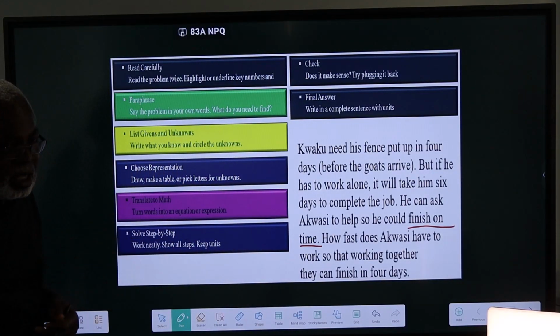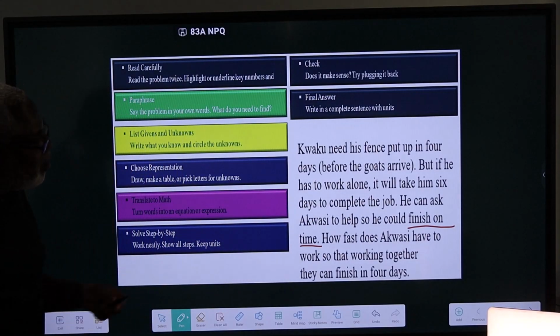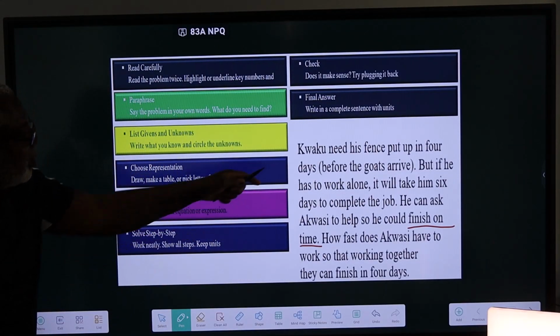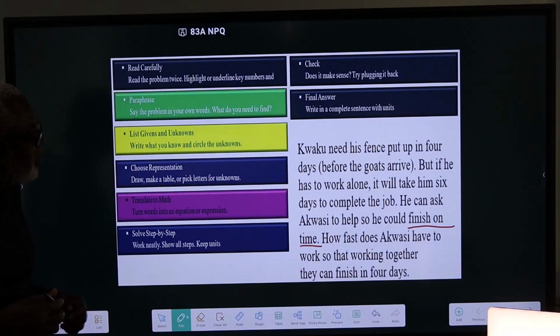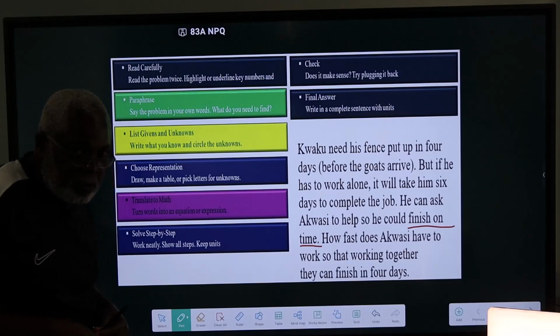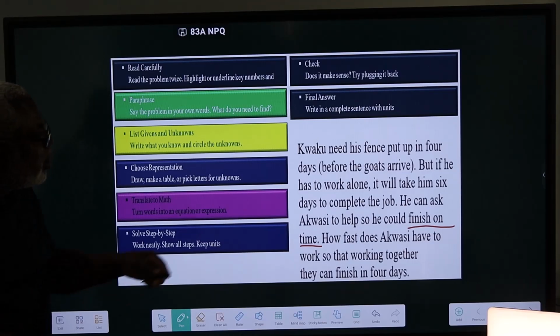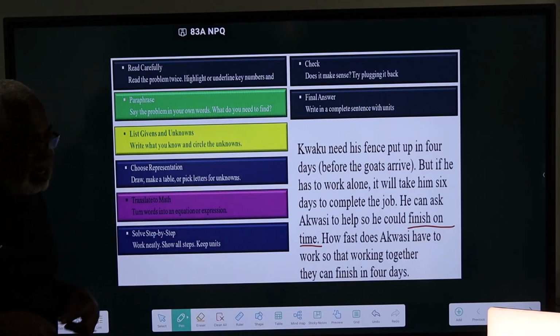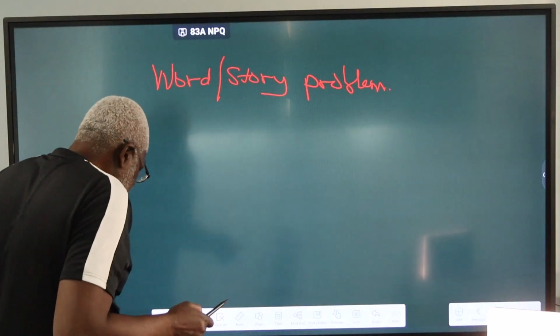It means they can finish in 4 days, because they have to finish in 4 days. So if Akwasi joins him, the two of them will take 4 days. We want to know how fast Akwasi should work, so that working alongside Kweku, they can finish the job in 4 days.